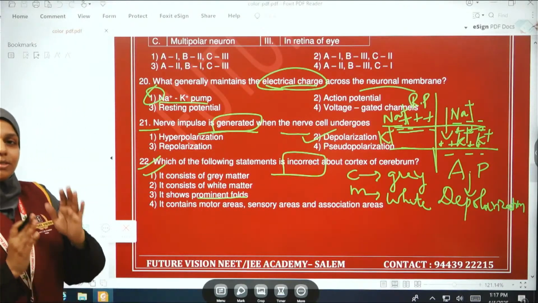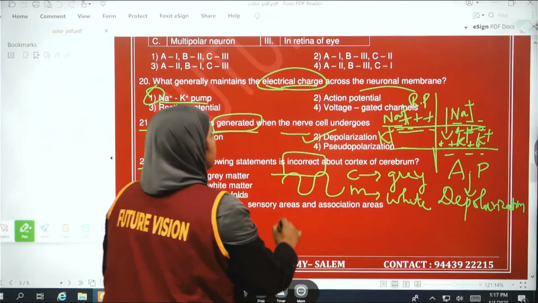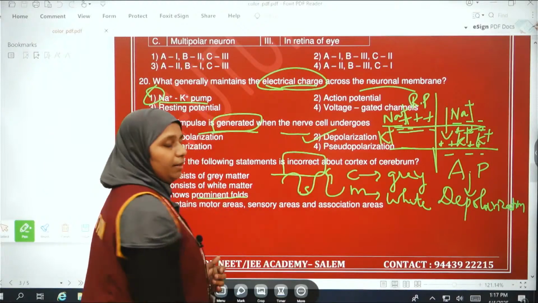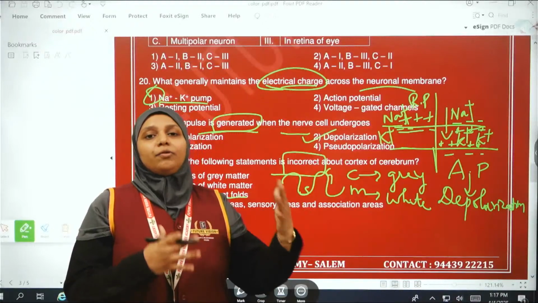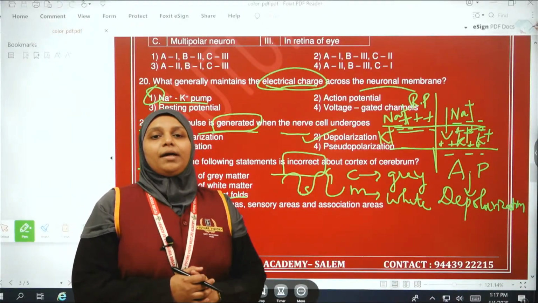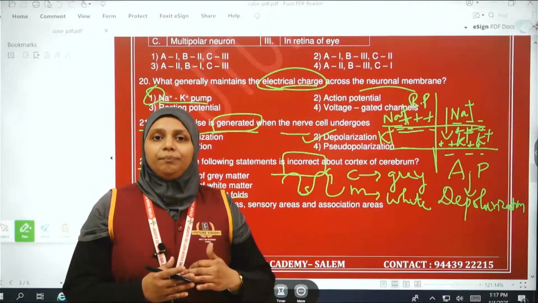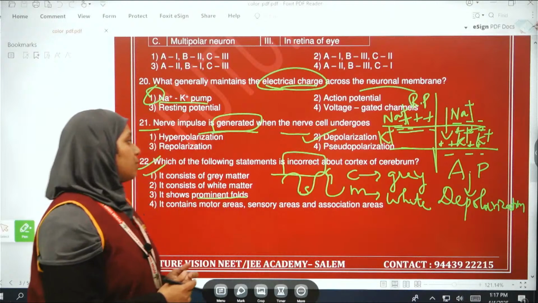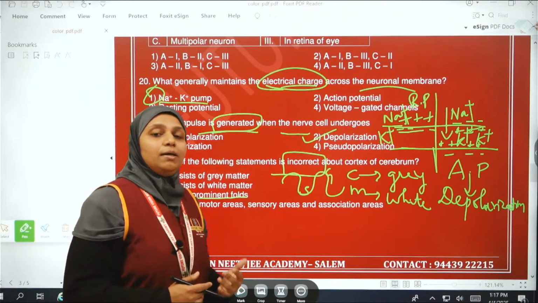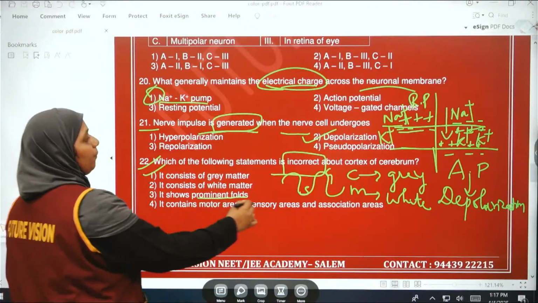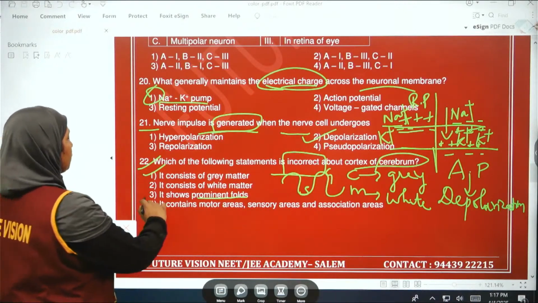Yes, prominent folds are there. The main feature of the cerebrum is that it contains many folds, the sulci and the gyri. These folds can accommodate more neurons. If there are more folds, there is more intelligence. So these neurons can pass the nerve impulses at a faster rate. So the foldings are there. What we are looking at here is the cerebrum. Does the cerebrum contain folds or not? Yes, prominent folds are there. So this is also correct.